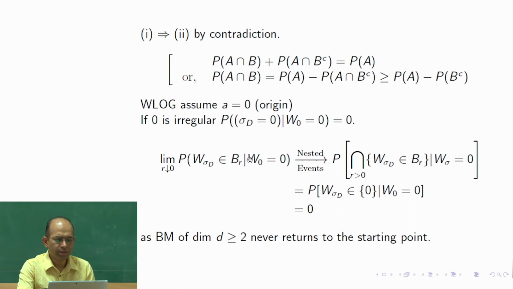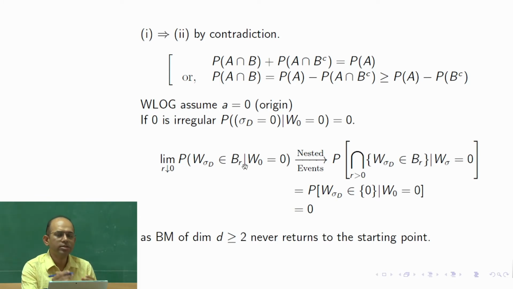Imagine that ball of radius R, and then for R you have several different decreasing values. Sigma D is the time when it leaves the domain. If R is smaller, the ball is smaller, and then this event might not remain true. However, if it is true for some particular R, for larger R also this is true.